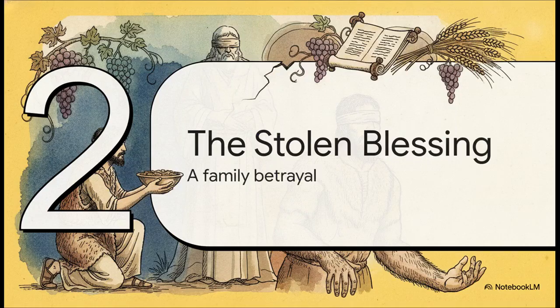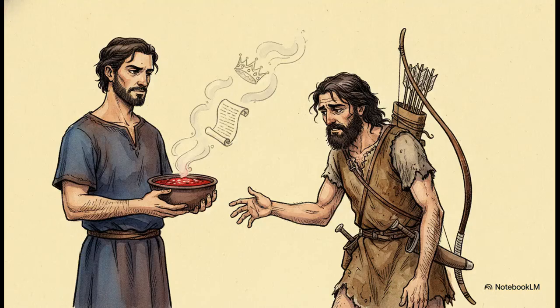Part 2. The stolen blessing. This brings us to a massively pivotal moment in the story where coveting a brother's status leads to the ultimate family betrayal. It all starts with a bowl of soup. Esau comes in completely exhausted from hunting, and Jacob flat out demands his birthright in exchange for some food.